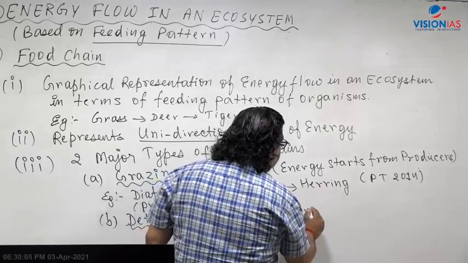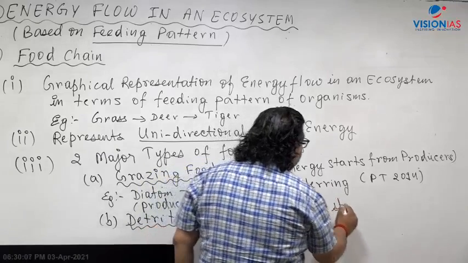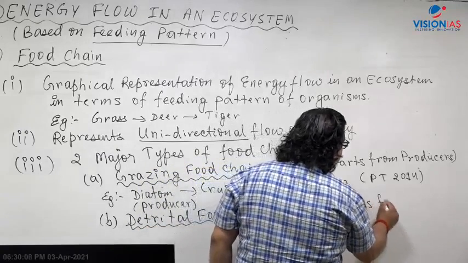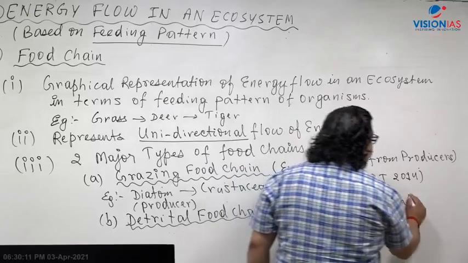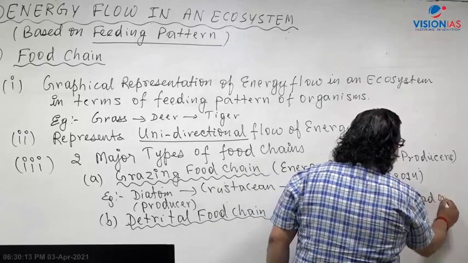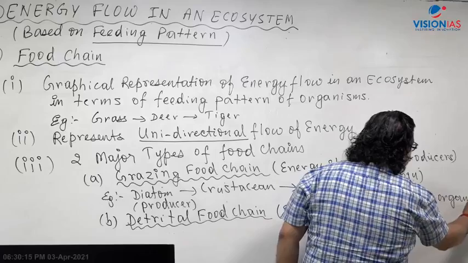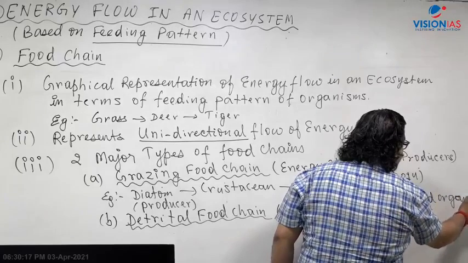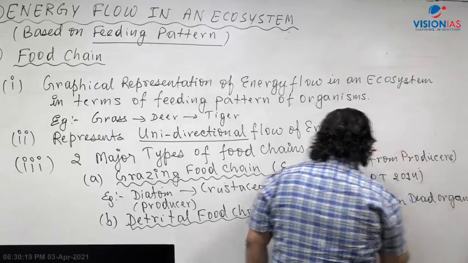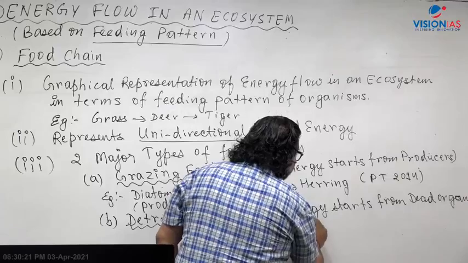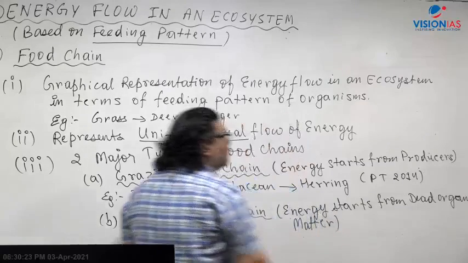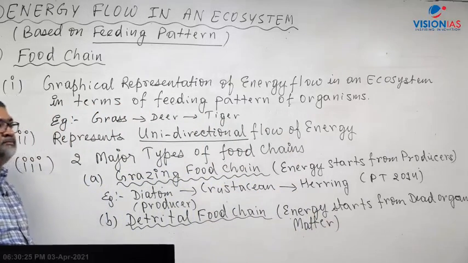Here in this case, the energy starts from dead organic matter. That is called a detrital food chain.